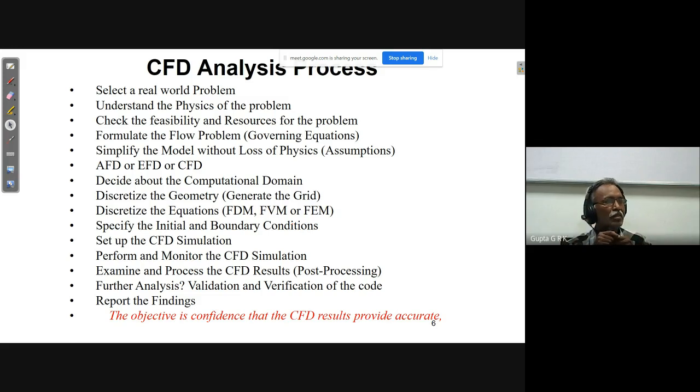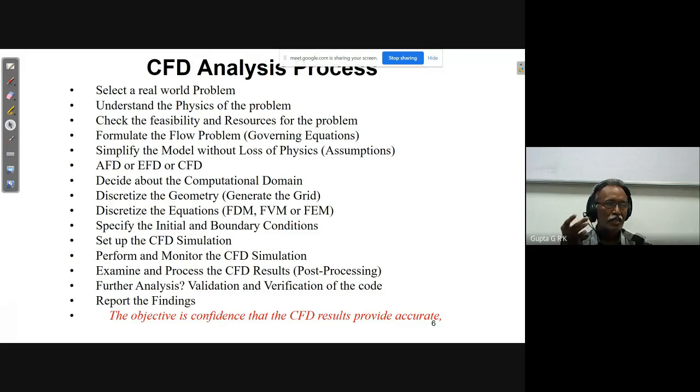Once you understand the equations, then you have to see whether we need analytical fluid dynamics, or experimental fluid dynamics, or computational fluid dynamics to get the solution. Which method is important? We have already discussed those 3 solutions, right? If it can be done analytically, no problem, it can be solved and we can get the solution. But if it is beyond that, we have to see whether we need experiments or computational. Based on the time and the cost available, we have to choose between experimental or computational.